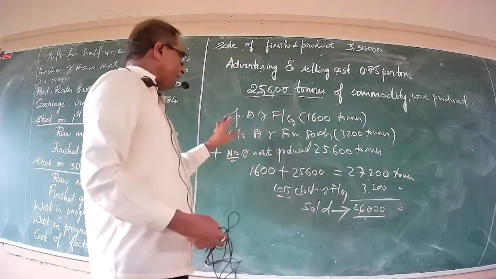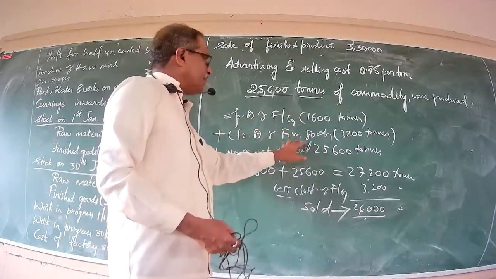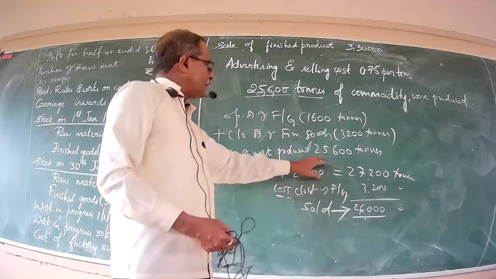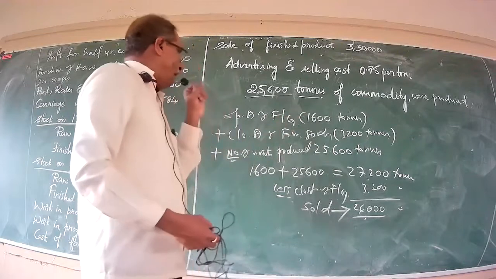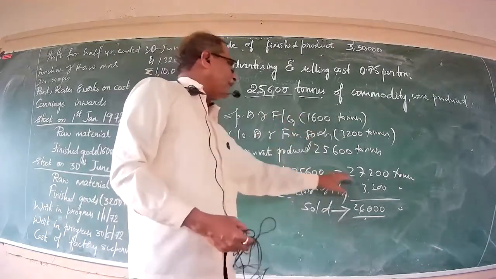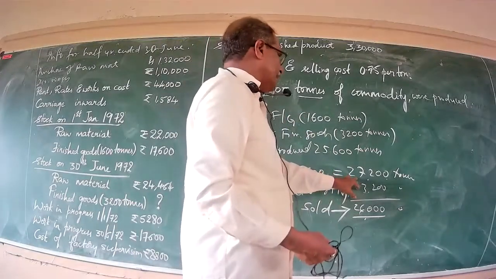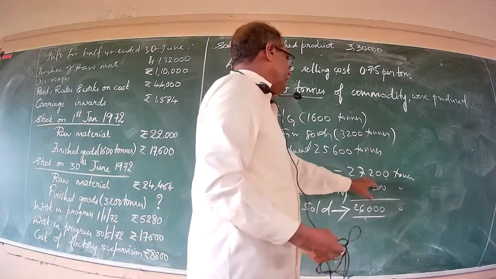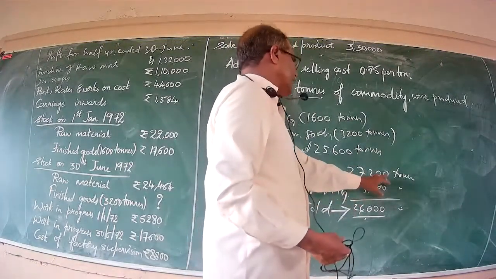Now, closing stock of finished goods comprises the number of units produced plus also the opening stock of finished goods. When it comprises both these, how many good units were available for sale during the current periodicity? It is 27,200 tons.